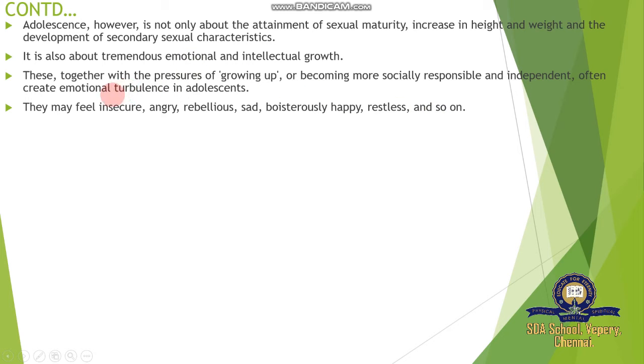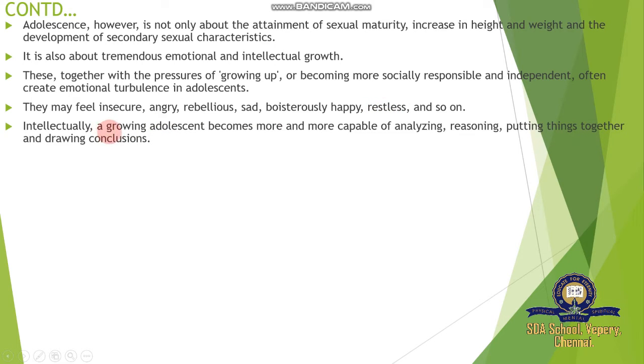During this period some emotions are created in the human body. Intellectually, growing adolescents become more and more capable of analyzing, reasoning, putting things together and drawing conclusions.